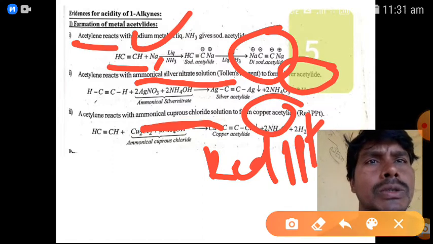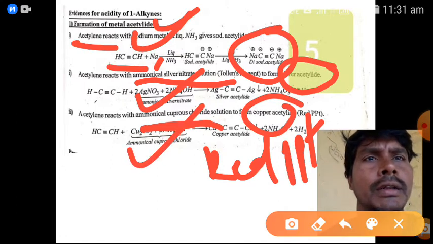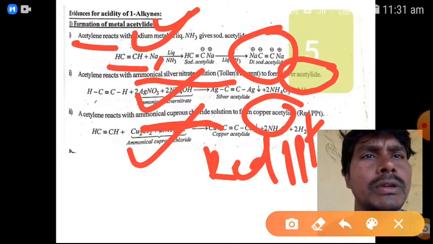So the first one is the direct reaction with sodium metal. The second one is the silver nitrate solution reaction. The third one is the cuprous chloride solution reaction. This is silver nitrate solution. Ammoniacal silver nitrate solution is called Tollens reagent. Ammoniacal cuprous chloride solution is called Fehling's reagent.